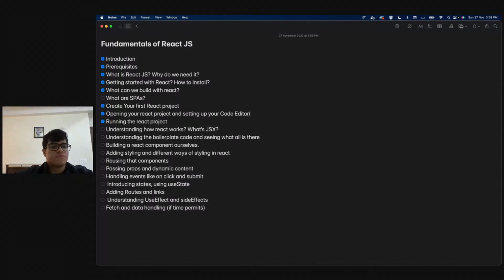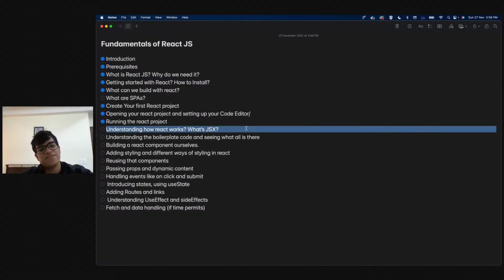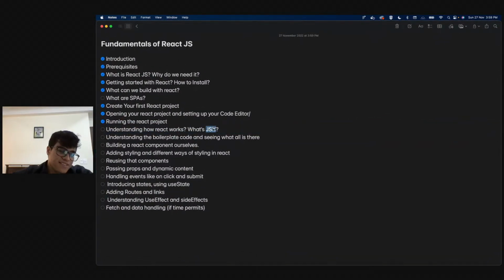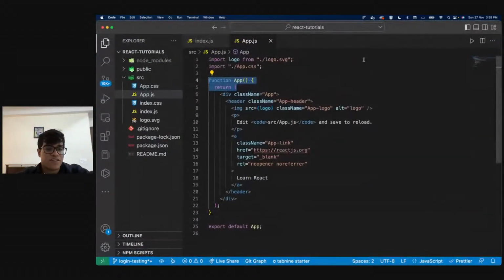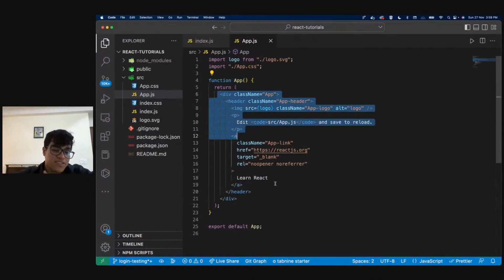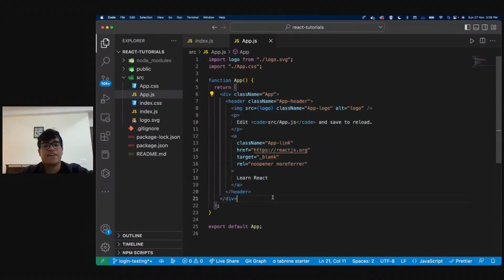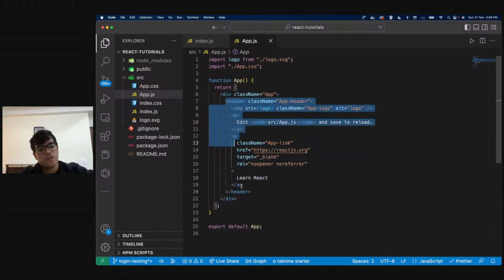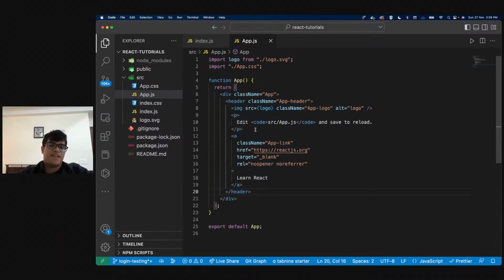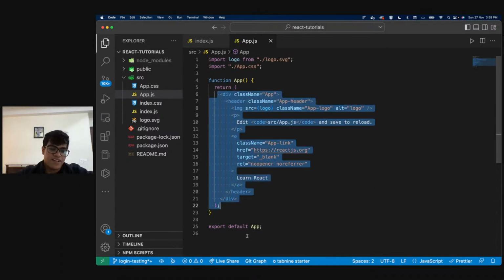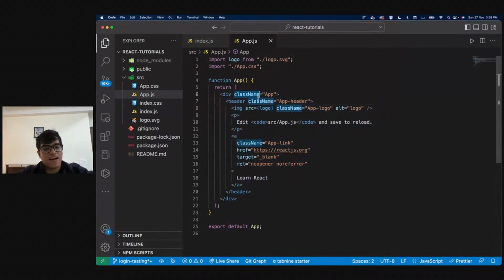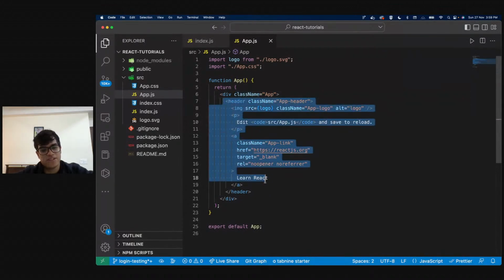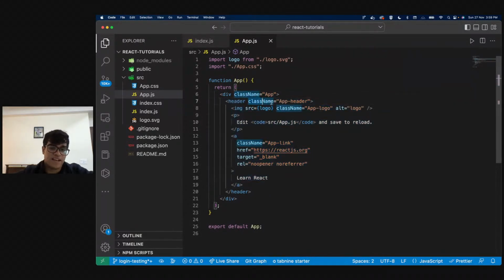Okay. So right now we are covering this, understanding how React works and what is JSX. Again, JSX is nothing but it is JavaScript functions in which we are returning HTML, and it allows us to reuse HTML code. That is what it is. Correct. Anyway, all right. So now we need to understand this entire code and what's happening, right? So we see that this is a div, right, called app. It has a class called app. There is this header code inside this, which has been given the class name of app header.